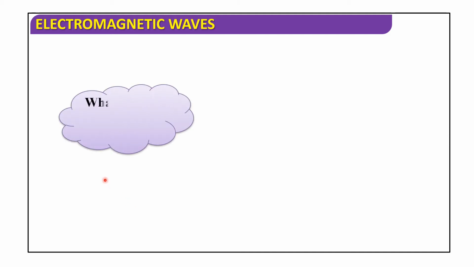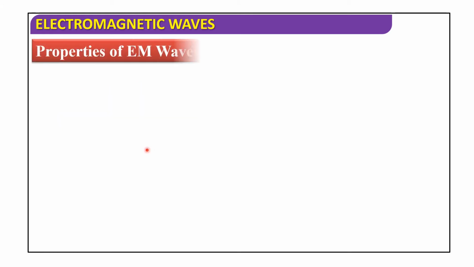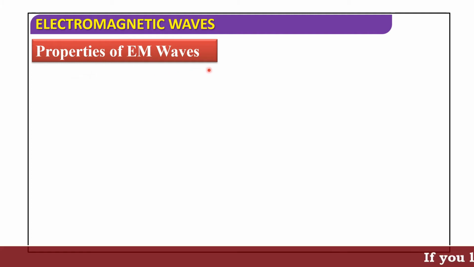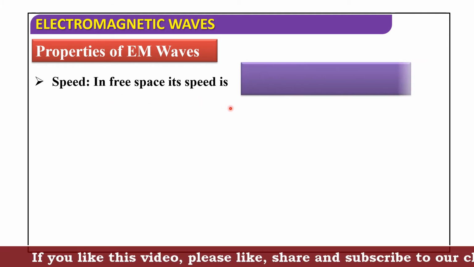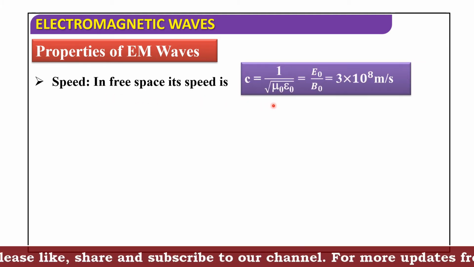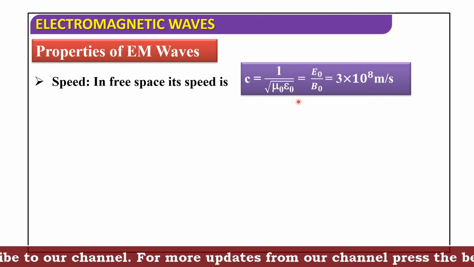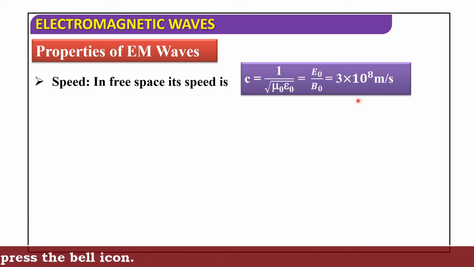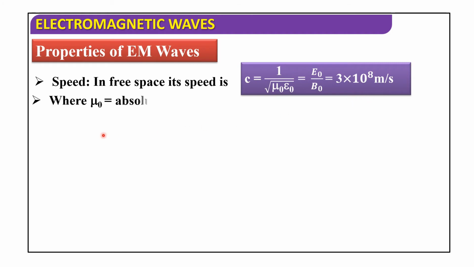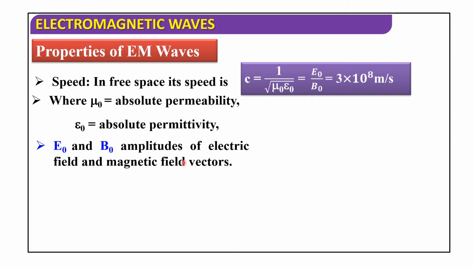Next, what are the properties of EM waves? First we will discuss speed. In free space, its speed c is equal to 1 by root of mu naught into epsilon naught, that is equal to E naught by B naught, that is equal to 3 into 10 to the power of 8 meters per second, where mu naught is absolute permeability, epsilon naught is absolute permittivity, and E naught and B naught are amplitudes of electric field and magnetic field vectors.